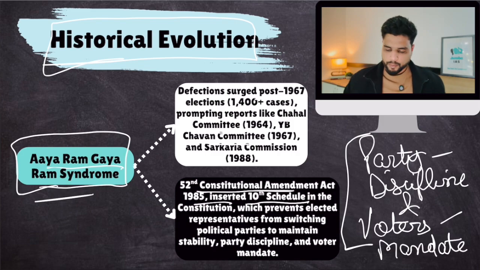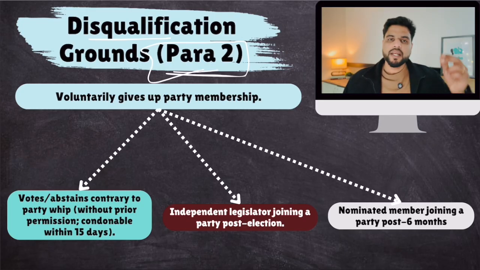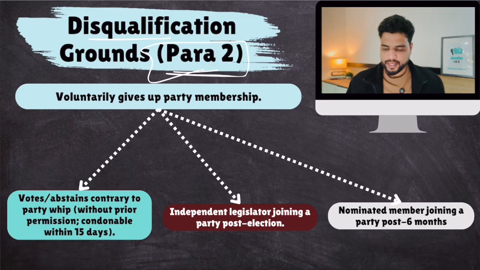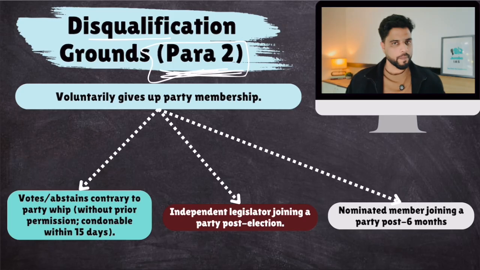Now, the most important provision is paragraph 2 of the 10th Schedule. This paragraph 2 lists down what amounts to defection. These are the grounds which amount to defection, and based on that, the MP or MLA can be disqualified. So, remember, if there is an MCQ that says the grounds for defection are mentioned in para 6 of the 10th Schedule, that would be wrong. It's in para 2. Make sense? Now, what are those grounds?